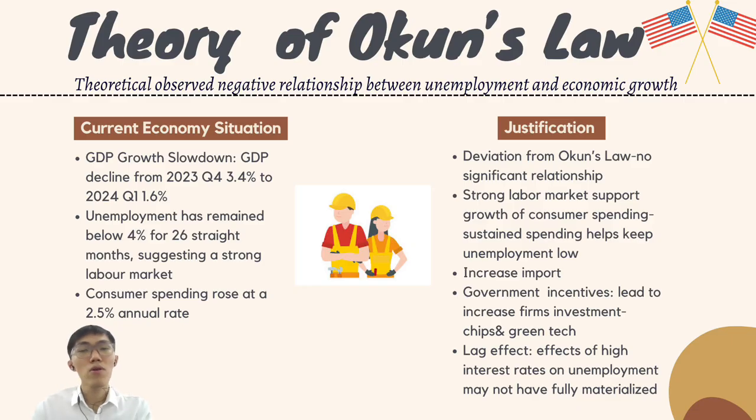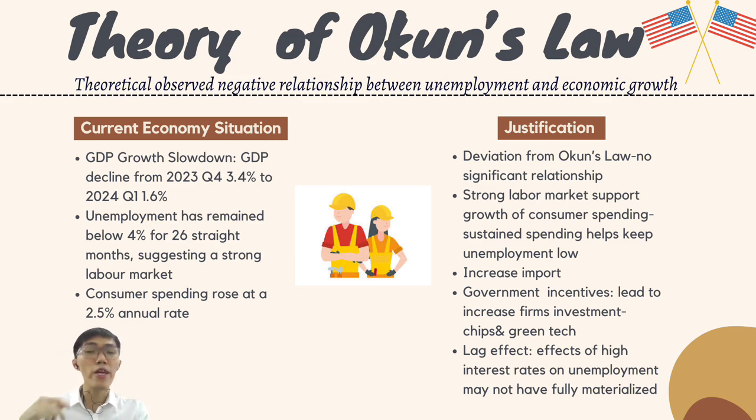As you can see, it moves from point A to point C. Theory of Okun's law. Okun's law theoretically observes a negative relationship between unemployment and economic growth. Okay, let us look into the current economic situation. First, the US is facing a GDP slowdown in the last quarter. Secondly, the unemployment rate has remained below 4% for 26 straight months, suggesting a strong labor market. Lastly, consumer spending rose at a 2.5% annual rate.